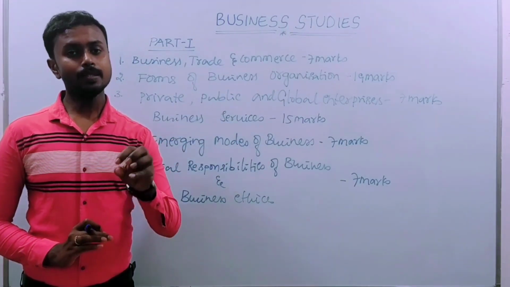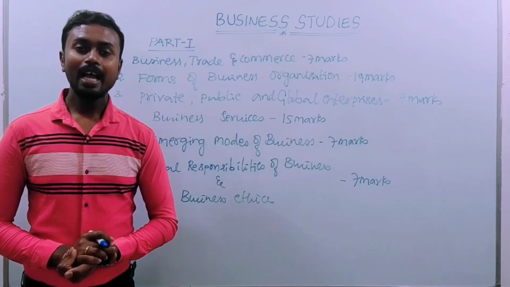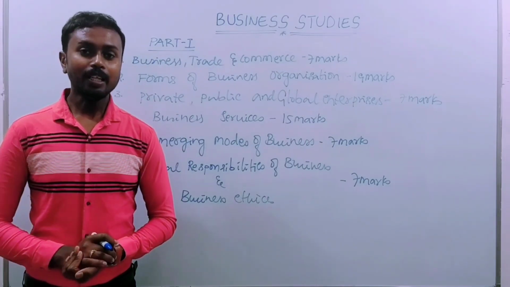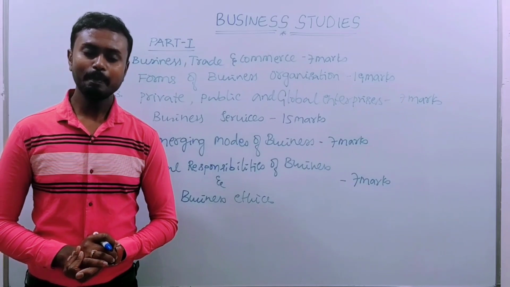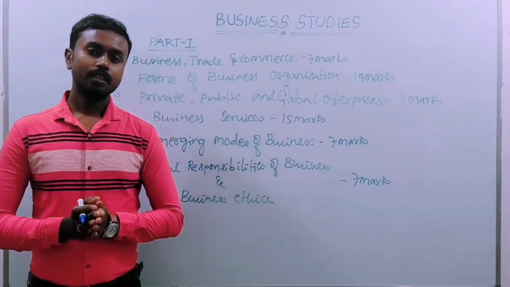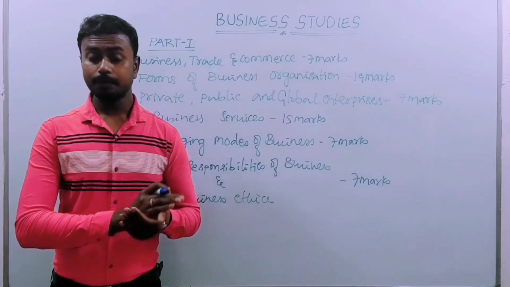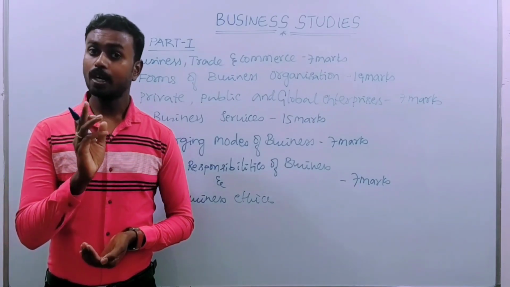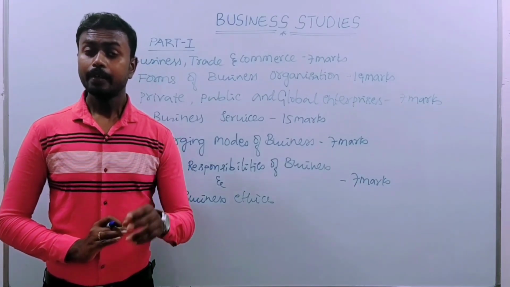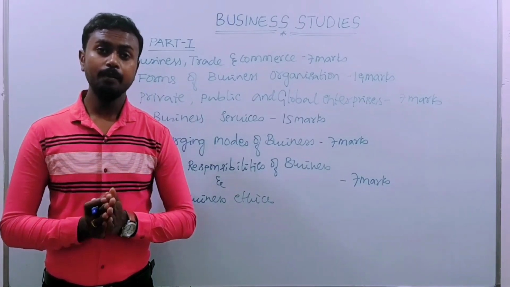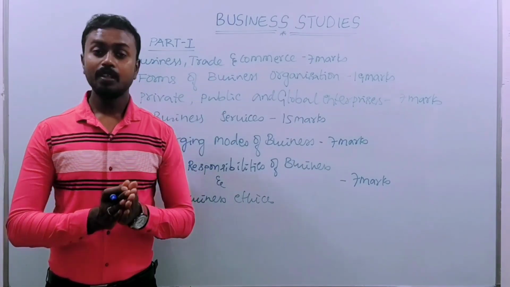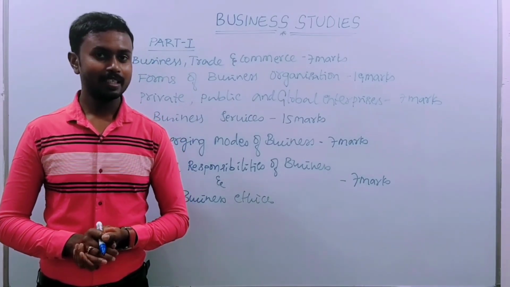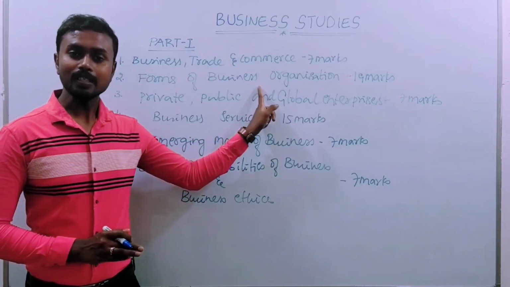Next, the oldest form of business organization, which exists only in India, is the Hindu undivided family business. That means a Hindu family carries on the business. You should understand what undivided means. People from 3 generations living together and carrying on the business is called Hindu undivided family business. This is the third form of business organization.